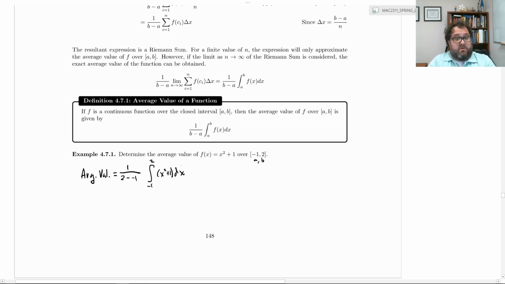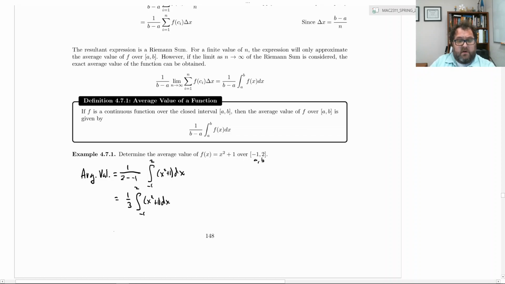So it's just an integral with a fraction up front. In this case, what's the fraction? It's 1 over 2 plus 1, so there's a 1/3 out front. So we have 1/3 times the definite integral from 1 to 2 of x squared plus 1 dx. And this calculation will give us the average value. Now, of course, that's just a definite integral, and there's nothing really crazy about it. We can just use the power rule, and we're done.